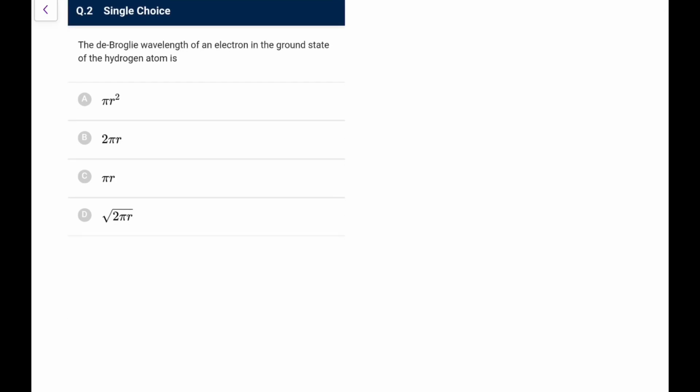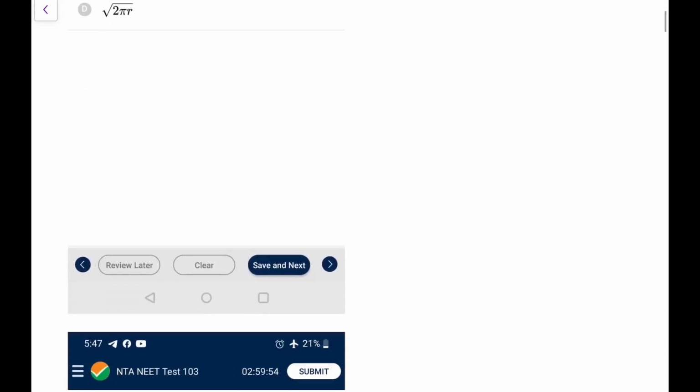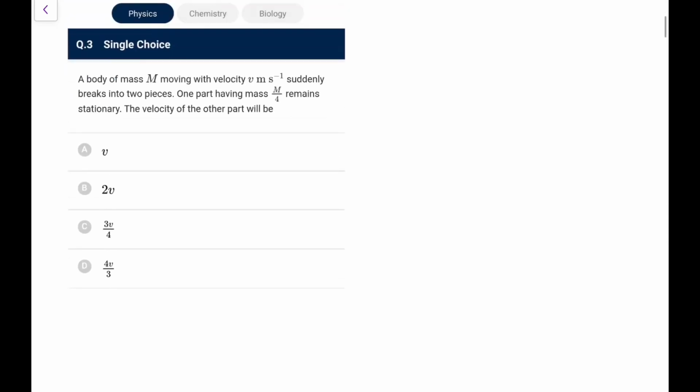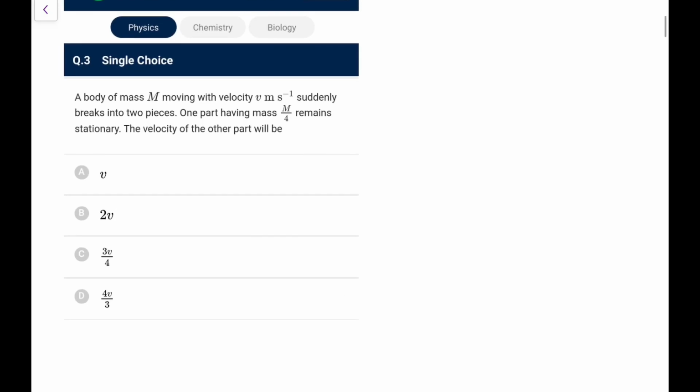Second, the de Broglie wavelength of an electron in the ground state of the hydrogen atom is. Now we can directly go, the de Broglie relation here says 2 pi r is equal to n lambda. So for the ground state, 2 pi r is equal to lambda, so lambda is equal to 2 pi r. Go for option B here. That was the de Broglie explanation of the angular momentum quantization of the Bohr model.